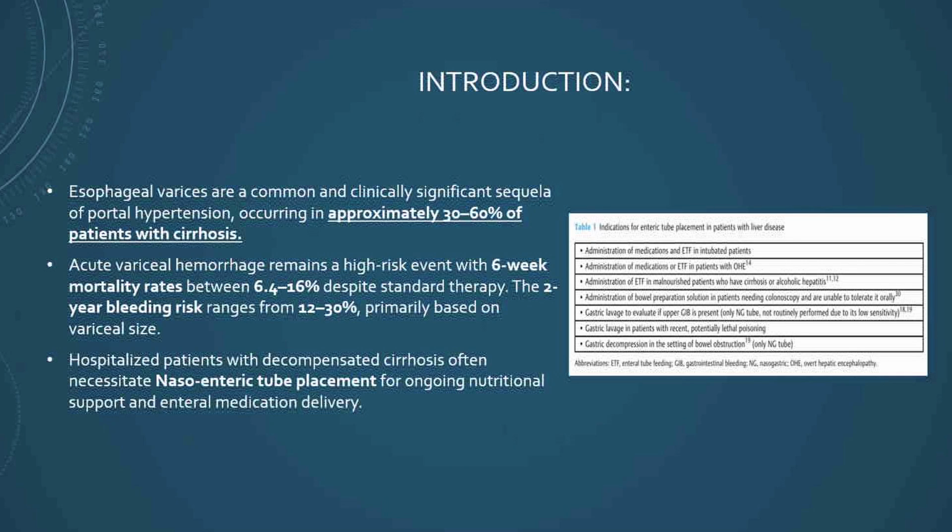And something I'm going to comment on, especially as a table on the left of that, is the different indications that I've found through literature search of when you should be putting NG tube placements. We're going to highlight 2 of them here. The ones I'm going to be chatting with you guys about this time are administration of medication, especially in malnutrition, and then hepatic encephalopathy. Those are the 2 that I'm going to discuss.